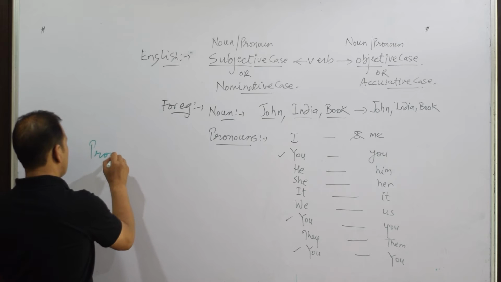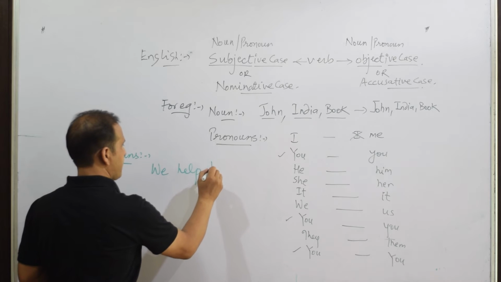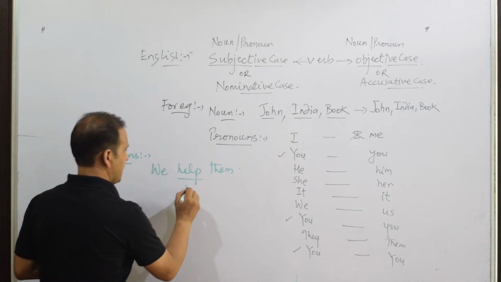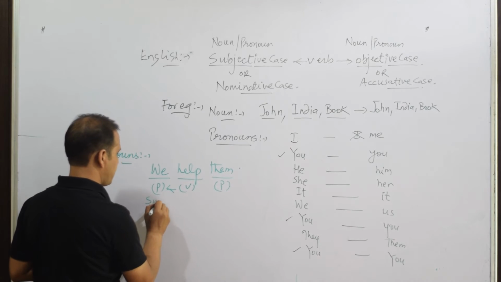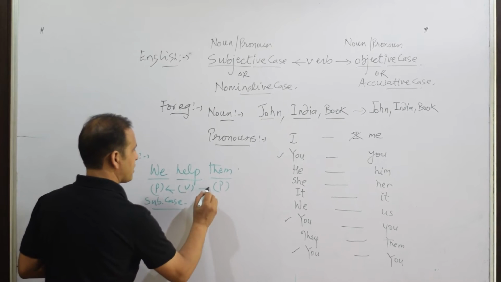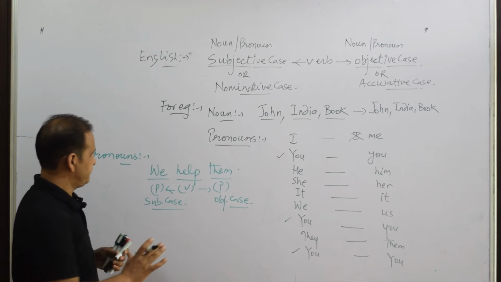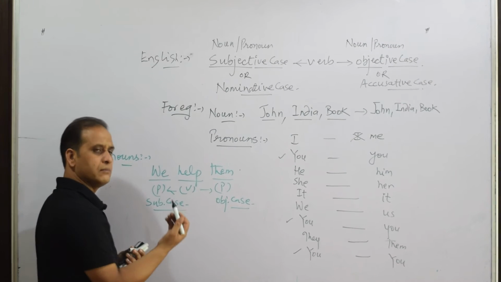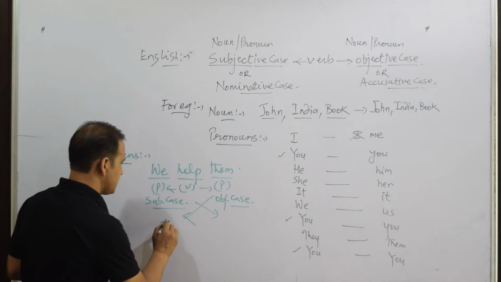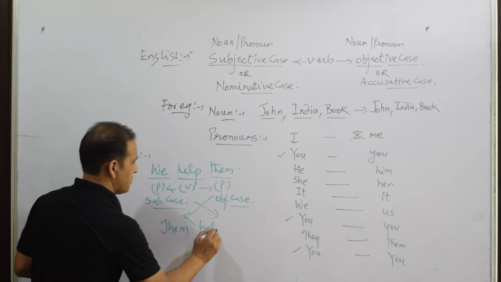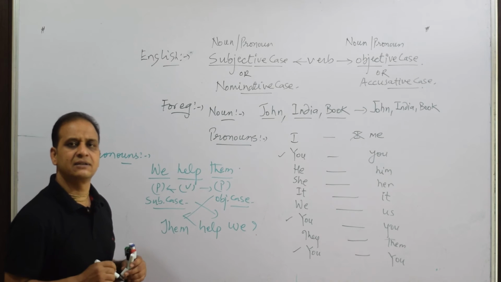In case of pronouns, like if I say we help them, help is a verb, we is a pronoun, them is a pronoun. One pronoun comes before the verb, so it is subjective case. One pronoun comes after the verb, so it is objective case. We help them. But if you want to say just the opposite of what you have said, will you say it like this? Them help we. I know you will not say it like this.